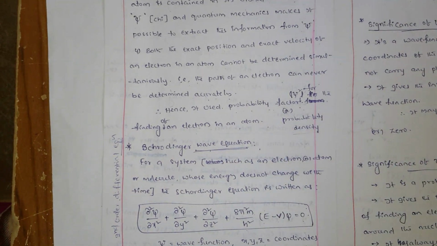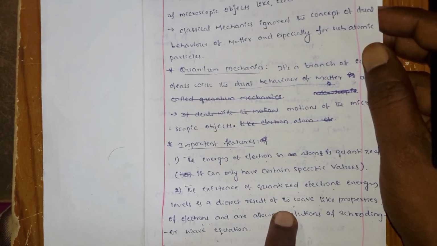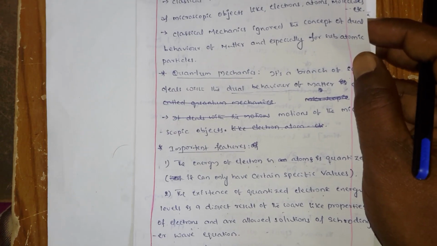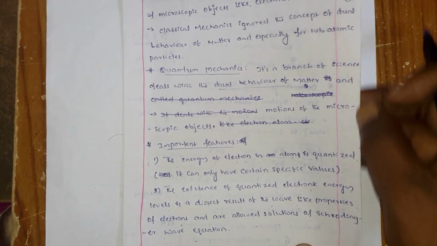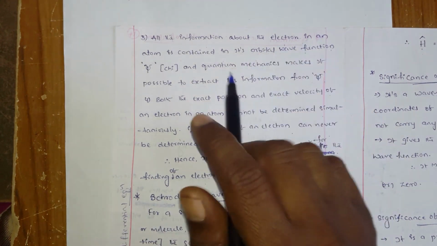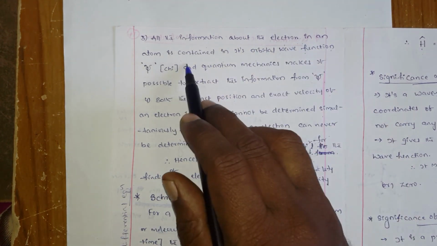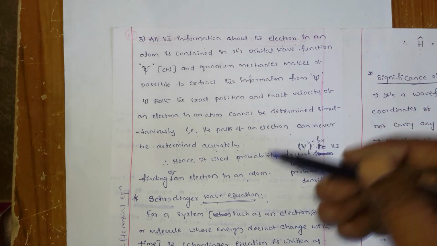So what are the features? Here four different features are mentioned. First, all the energy levels are quantized. Next, the quantized electronic energy levels are the result of the wave-like properties and are allowed solutions of the Schrodinger wave equation. Third, a psi is assigned for each electron. All the information about the electron in an atom is contained in its orbital wave function, psi.